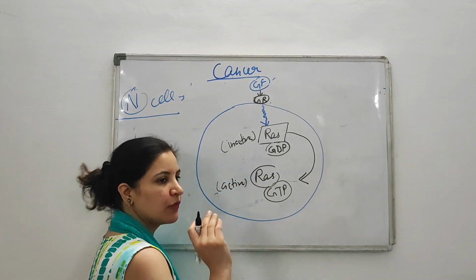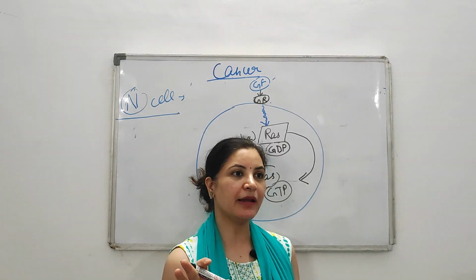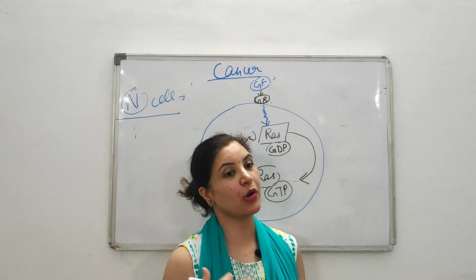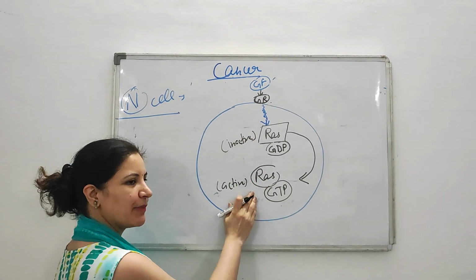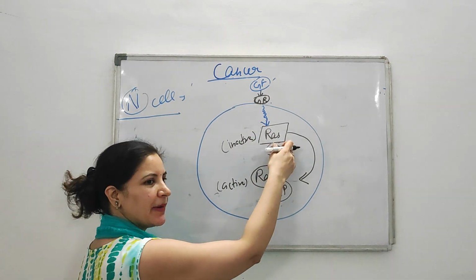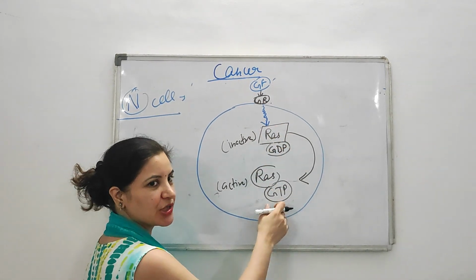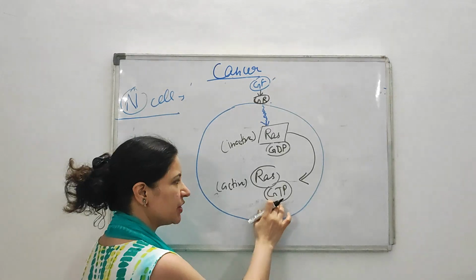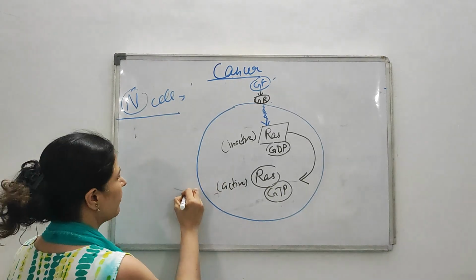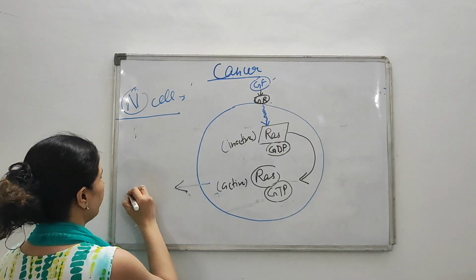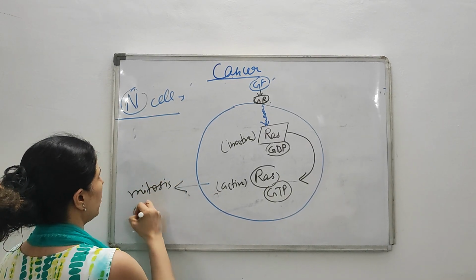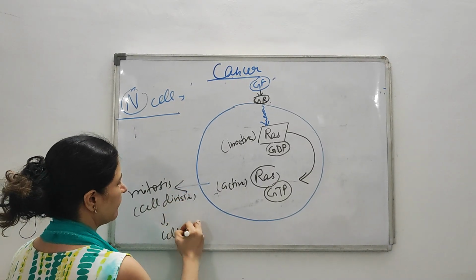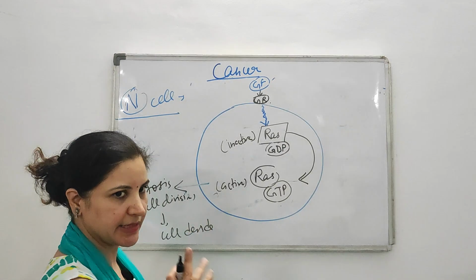Now RAS is active. For example, suppose you are now in sleepy mode, and when your exam comes, the exam is your physiological stimulus. Then you wake up, oh now I have to study. Similarly, RAS is sleeping like you are sleeping, and this stimulus is like your exam. Now you just wake up, now I have to study to pass my examination. Okay. So now RAS attached with GTP comes into its active form, and then through various signaling pathways it will cause mitosis, or cell division, and the cell will divide. So this happens normally in a healthy cell.